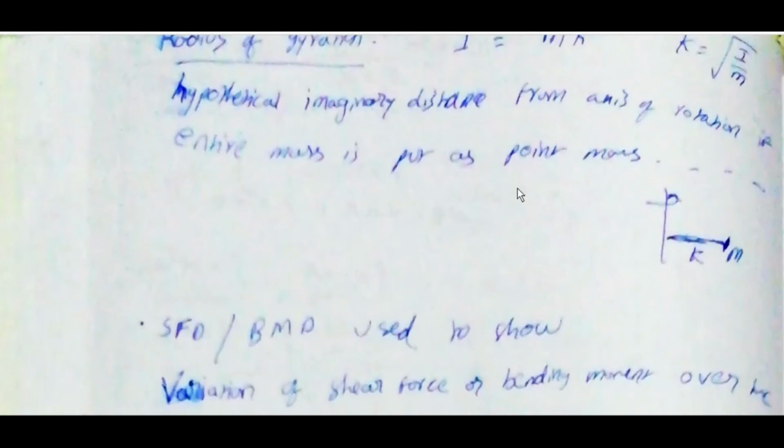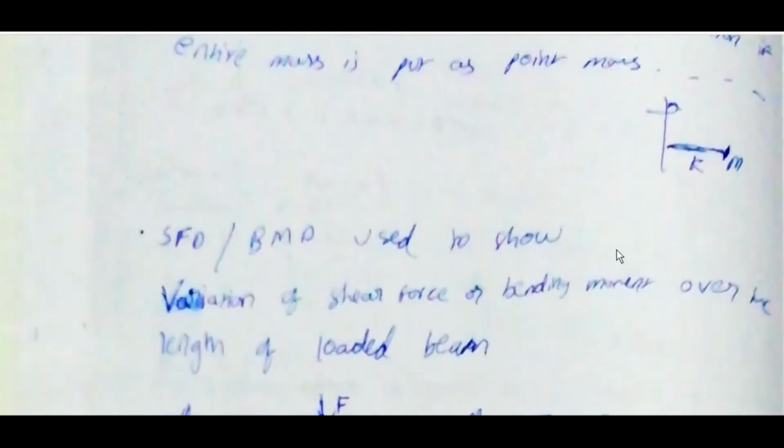What is polar moment of inertia? The axis should be perpendicular to the plane and passing through the centroid, J. Radius of gyration: I is equal to m k square, k is equal to root I by m. It is the hypothetical imaginary distance from the axis of rotation if the entire mass is put as a point mass.